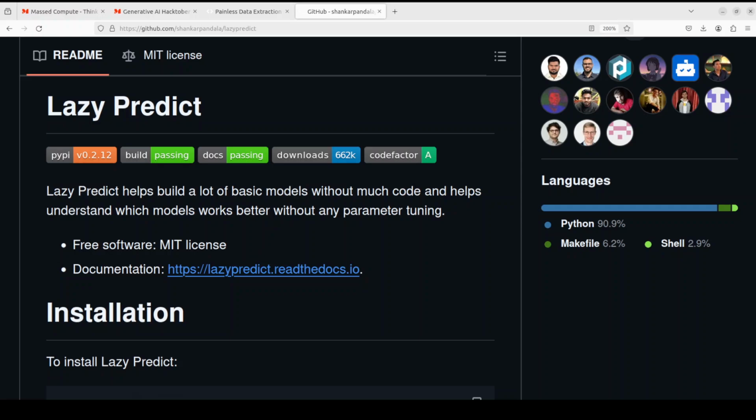So Lazy Predict is a Python library that helps you quickly test and compare multiple machine learning models for classification and regression tasks. It also allows you to train many models at once with minimal coding effort, automatically evaluate and compare their performance and identify the best performing model. We will be installing it locally and then we will see how it works.